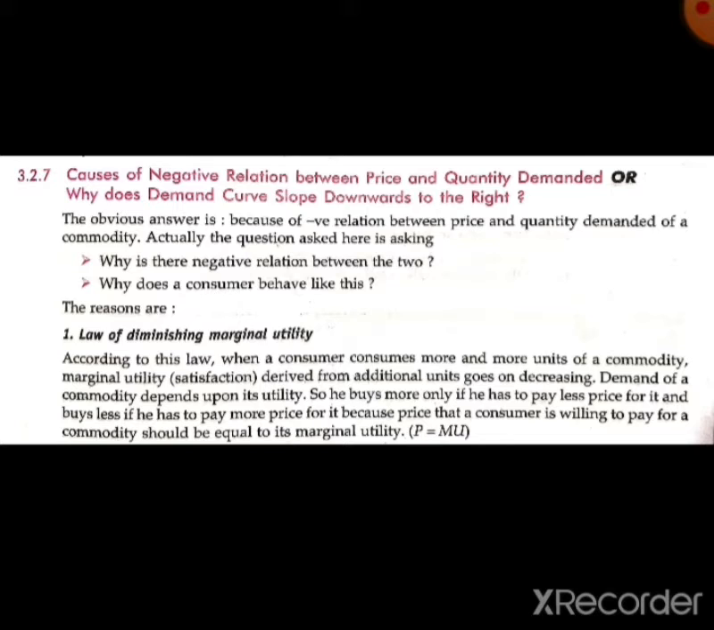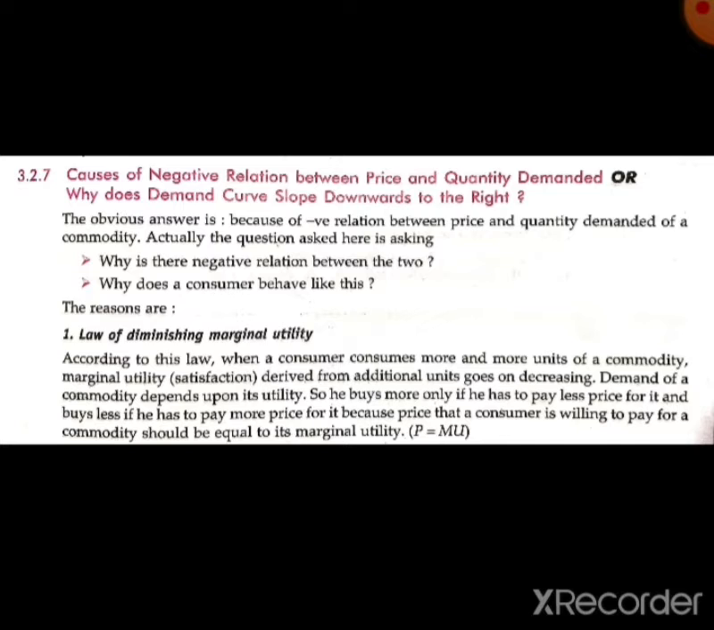Now we are going to study the different causes that show the negative relation between the price and the quantity demanded, and why the demand curve slopes downward. There are different reasons behind this. So let's start one by one and explain it.